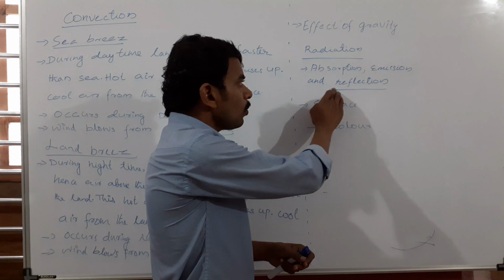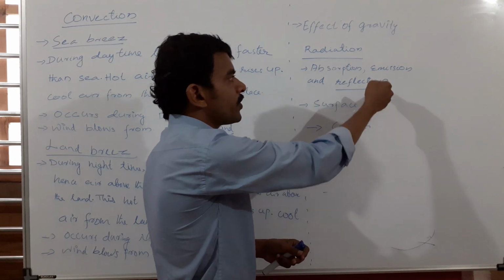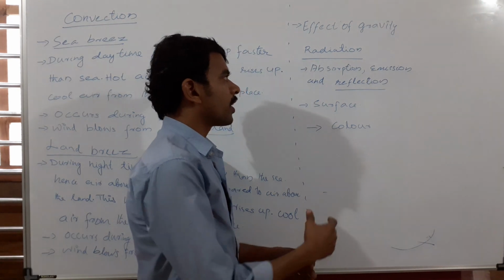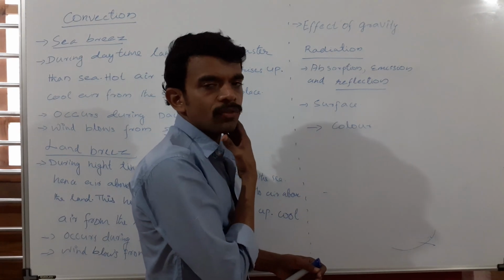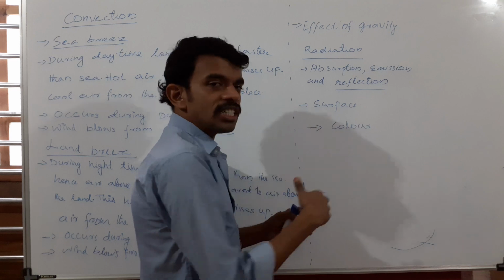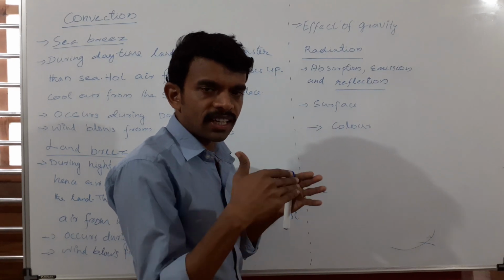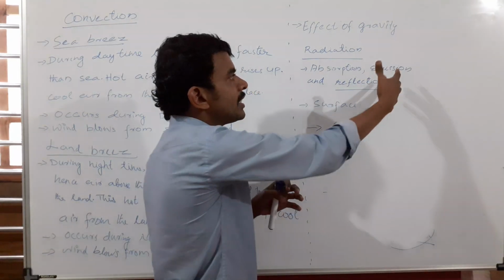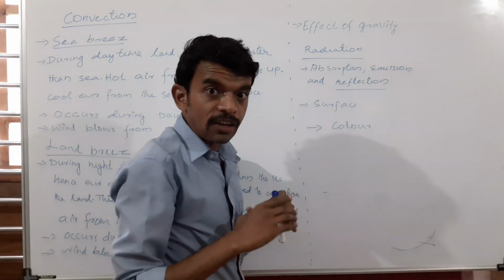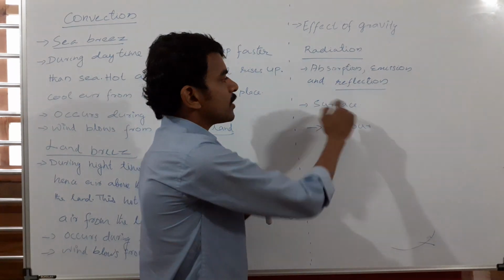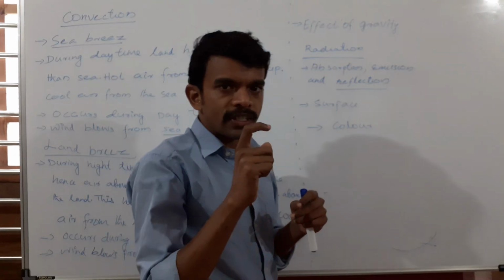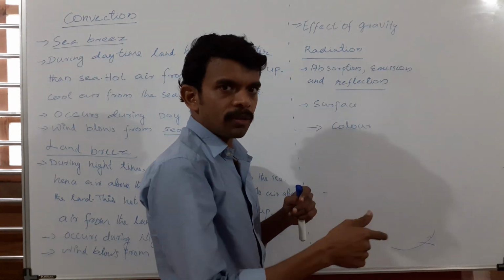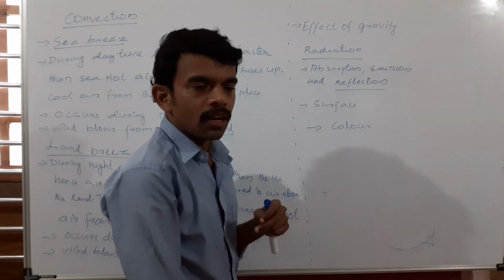On the other hand, if reflection is high, then absorption will be low, and the emission will also be low. It just reflects whatever is incident on it. It is just reflecting, not absorbing or emitting. Now if the surface is smooth and shiny, reflection will be higher, emission will be lower, as well as absorption will be lower.